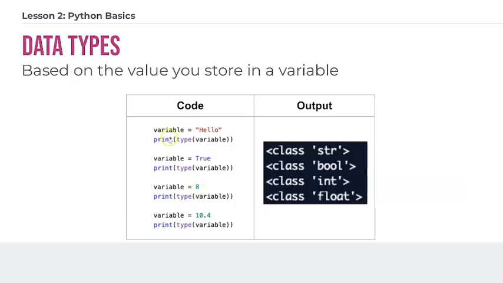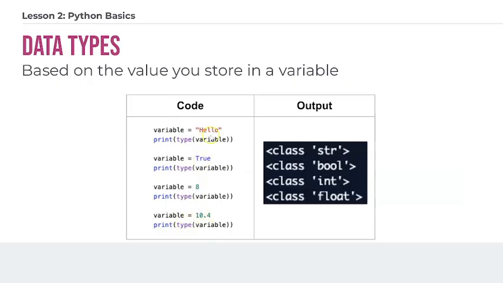So you can figure out the data type, and in Python, it's going to be dynamically assigned. Basically, the data type is going to be assigned to your variable as soon as you store some information in there. And that is one way that Python is more flexible than some other programming languages, because a variable by itself doesn't have a data type. It's only once you store information in there that it gets this data type assigned to it.